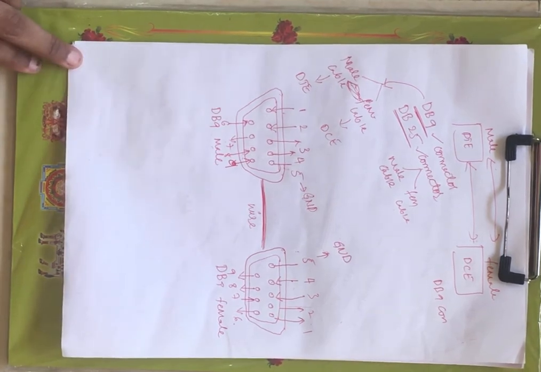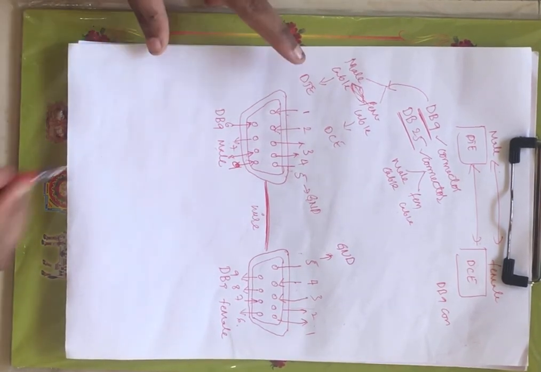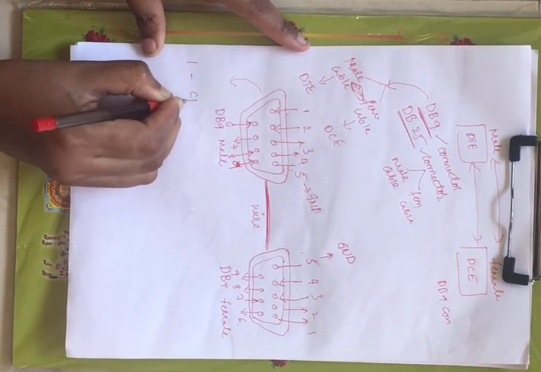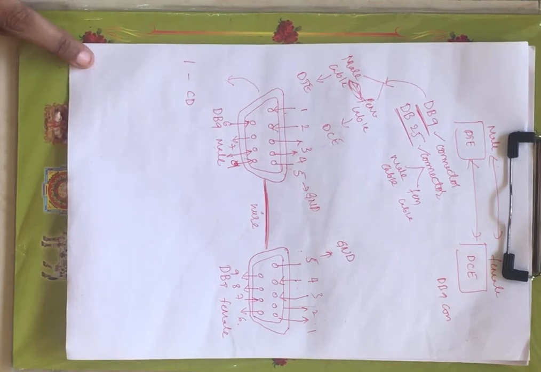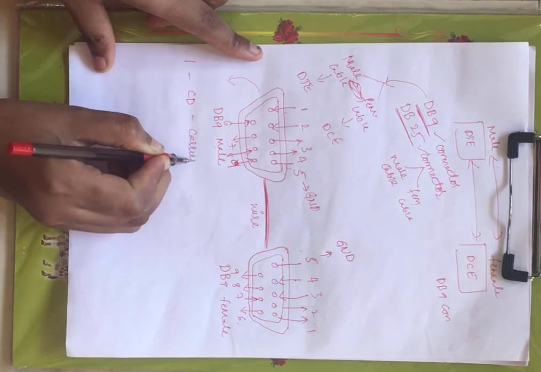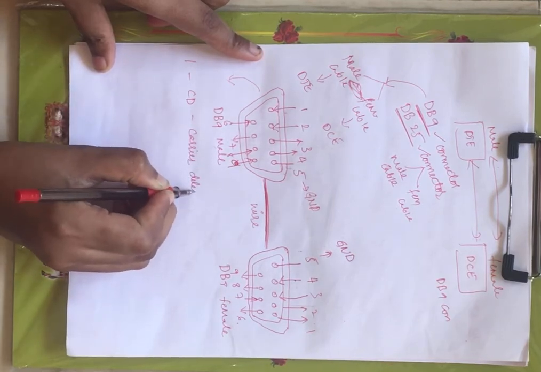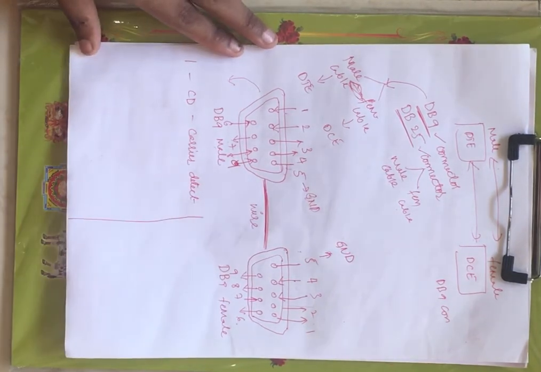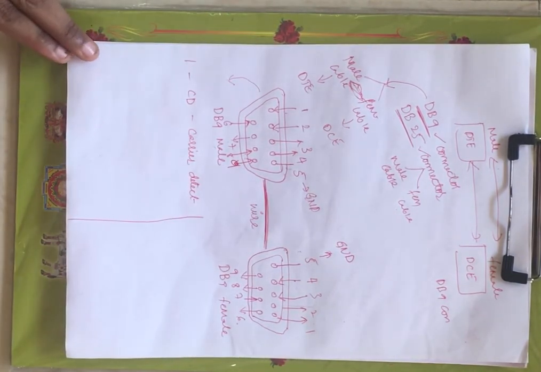Now what is the first pin you have? Let me go for the male and explain one by one. Now the first pin you have is CD, right? DB9 male, first pin is CD. Now CD stands for carrier detect, right?